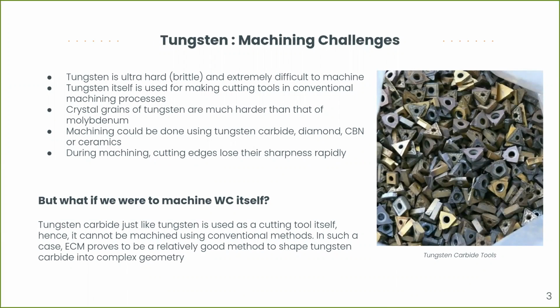The difficulty that we face in machining tungsten is due to the fact that it is very hard and very difficult to machine because it is used for making cutting tools themselves. So that's why cutting it is very difficult. And during machining, if we use any other tool, their edges lose sharpness very quickly. And now, when we have to machine tungsten carbide itself, just like tungsten, it is also a cutting tool, and it cannot be machined by conventional methods. So that's why ECM is a very good method which can be used to produce tungsten carbide. Next.